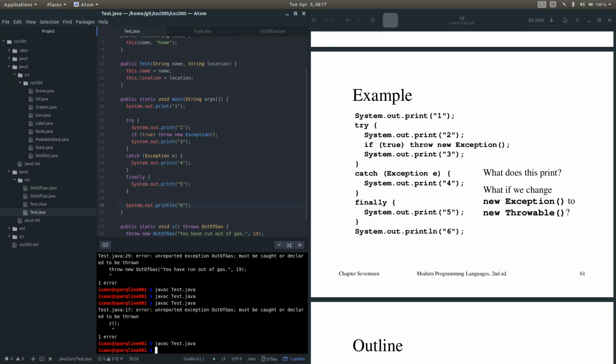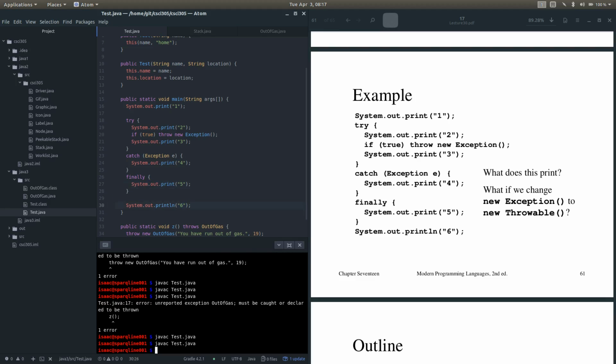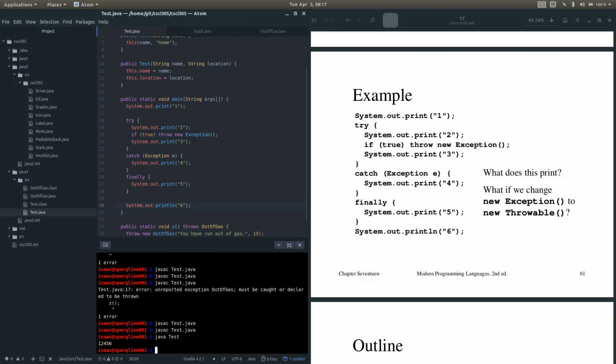Okay, so we go ahead and execute that, and we get 1, 2, 4, 5, 6, as expected. Because 3 will never happen because we always throw the exception because of the true. So, pretty simple. Finally is just saying this is going to happen regardless of whether the try executed completely with no exception, or if an exception was thrown and was caught, or if the exception was thrown and wasn't caught. Doesn't matter. The finally will always execute.